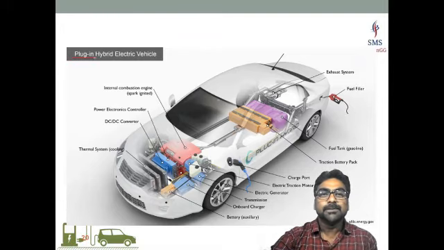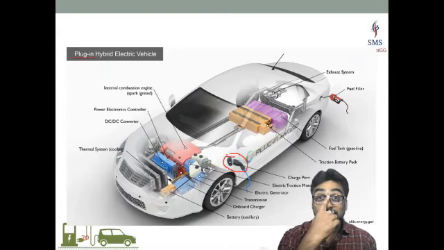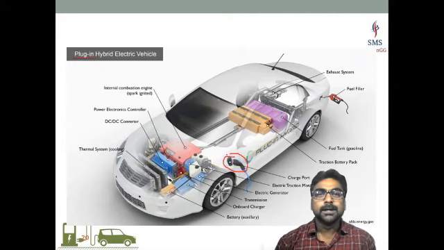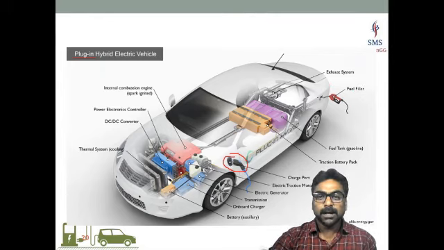So wherever we have the word plug-in, there the plug-in option comes in. That means you can charge the battery of the vehicle by connecting it to an external charging source, right? It can be a charging station or a wall socket at your home, anything, but it is possible to charge the vehicle by connecting it to the external source. Now have a look at the remaining components of the vehicle. In this also you have the fuel filler. Again, have a look at the size of the battery and the fuel tank.